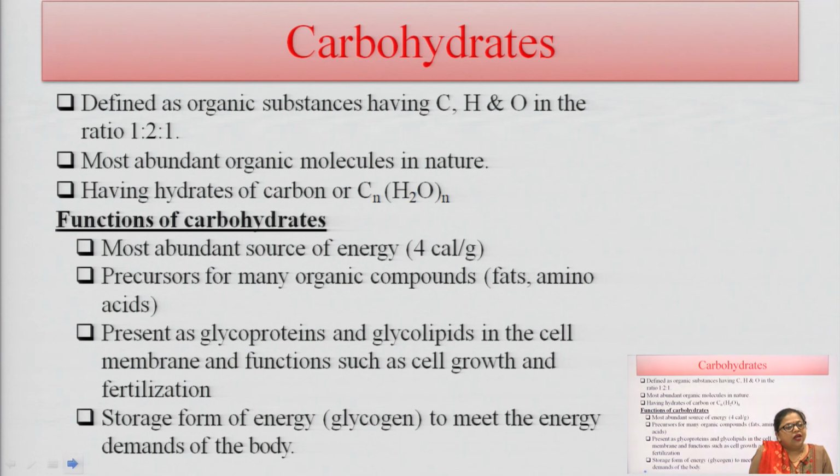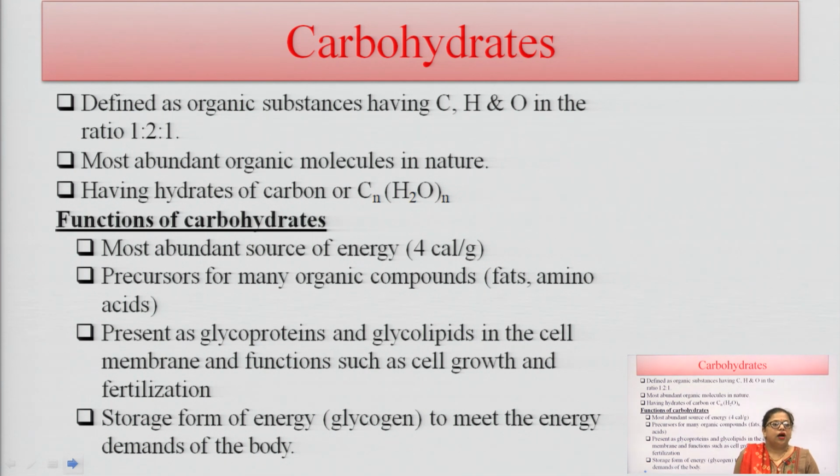So, we are starting with the first major biomolecule, carbohydrate. Carbohydrate is basically defined as an organic substance having carbon, hydrogen and oxygen in its structure, in the ratio of 1:2:1.